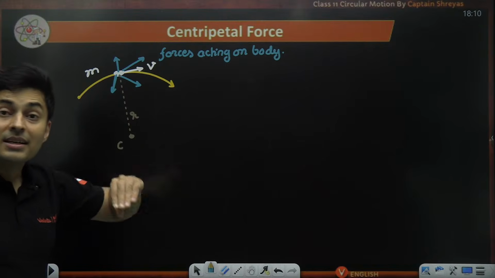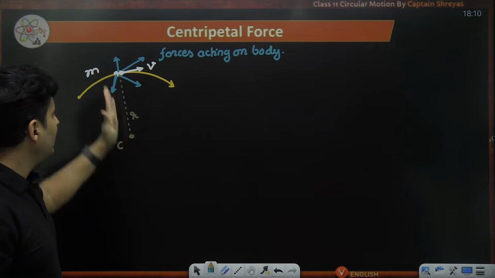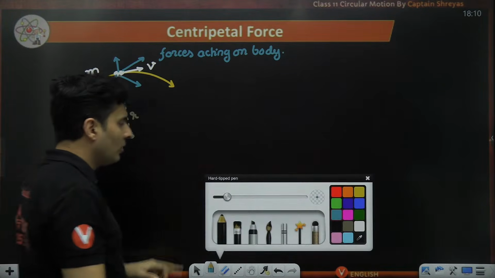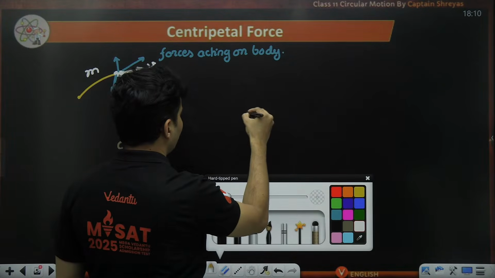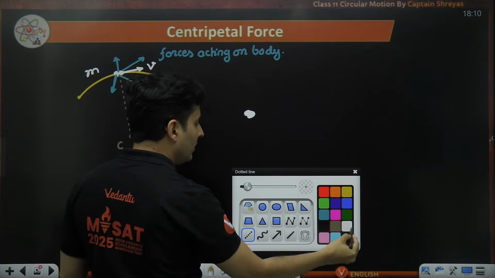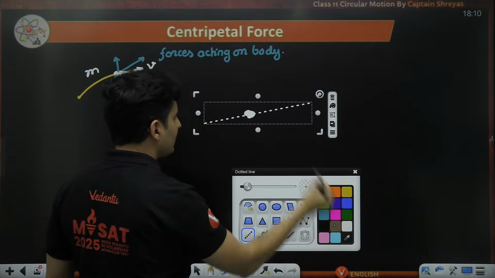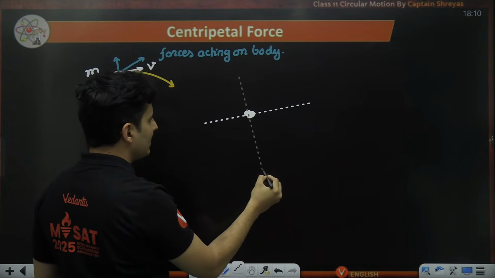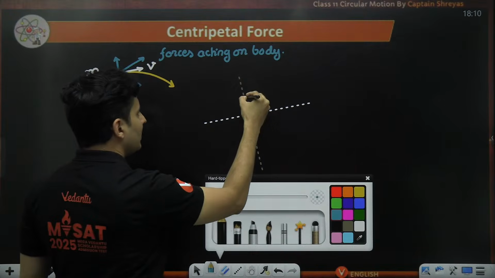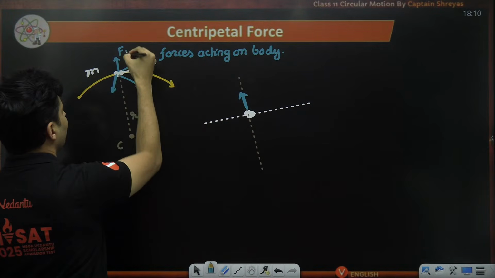What you do is resolve the forces into components along the tangent and along the radius, basically two directions. One is along the tangent, the other one is perpendicular to the tangent, that means along the radius. So for example, this force, the entire force will come over here as it is. Maybe this is F1.